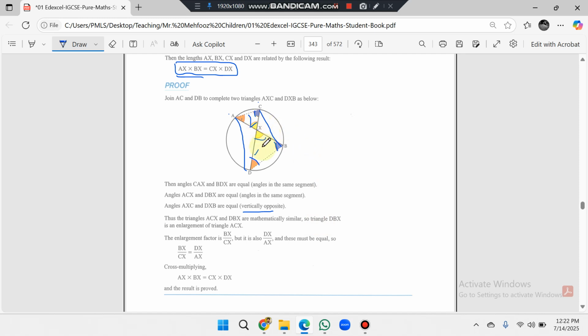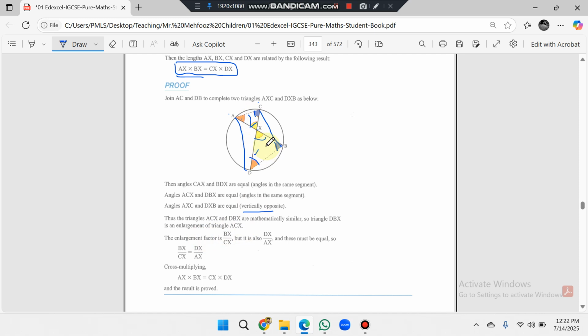In this case, all three angles of these triangles are equal. ACX is the smaller triangle and BDX is the larger, so we can say that triangle BDX is the enlargement of ACX.